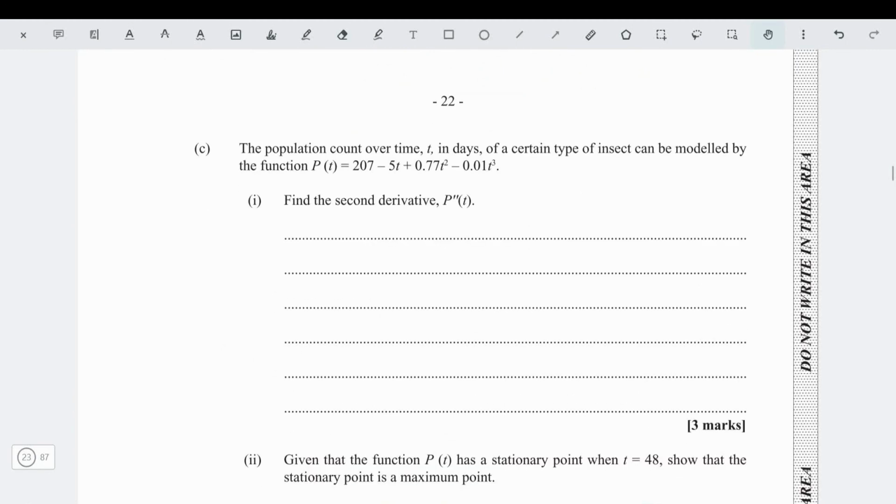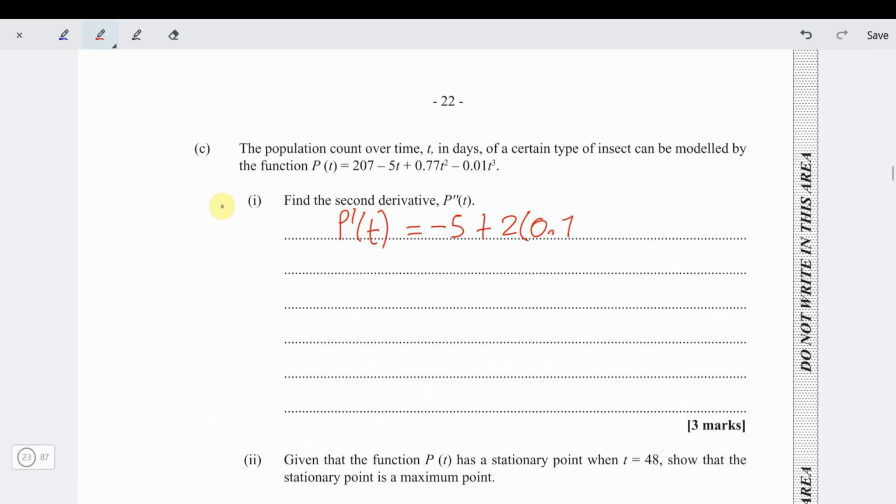Alright, part C. Part C says the population count over time t in days of a certain type of insect can be modeled by this function. Find the second derivative. So we need to just differentiate twice. So p prime of t would be, differentiate a constant, you get 0. Differentiate minus 5t, you get minus 5. Differentiate 0.77t squared, you carry down the power, so plus 2 times 0.77, and then you subtract 1 from the power, it's t. Then minus, carry down the power 3 in brackets 0.01, then subtract 1 from the power, it's t squared.